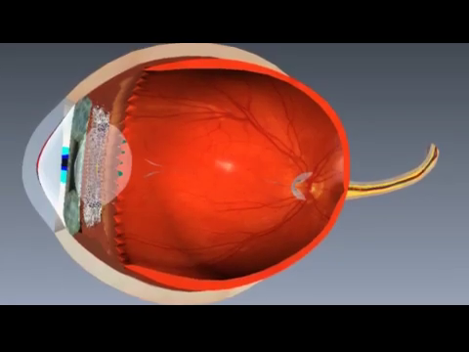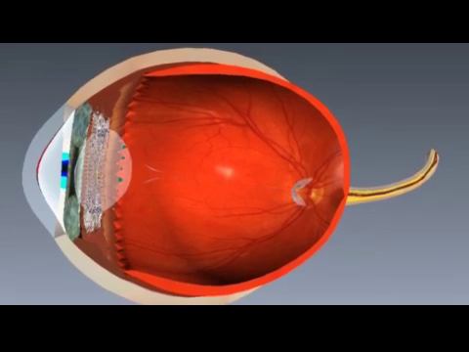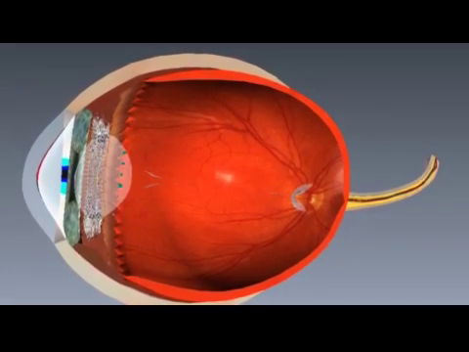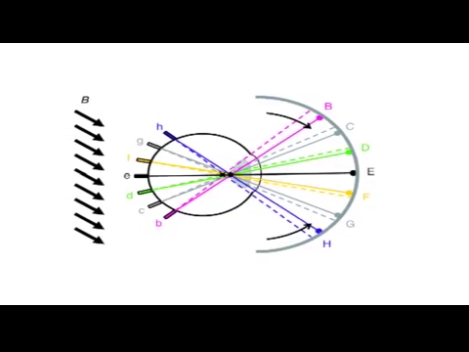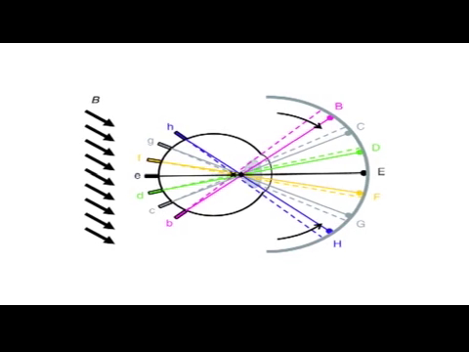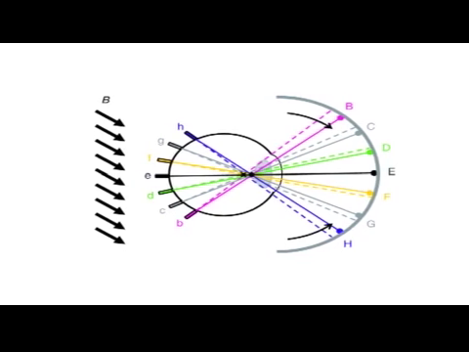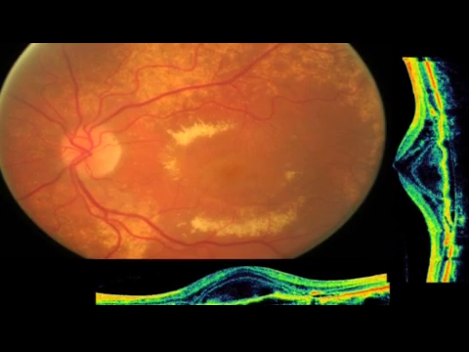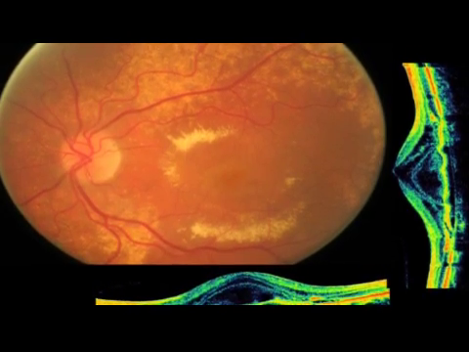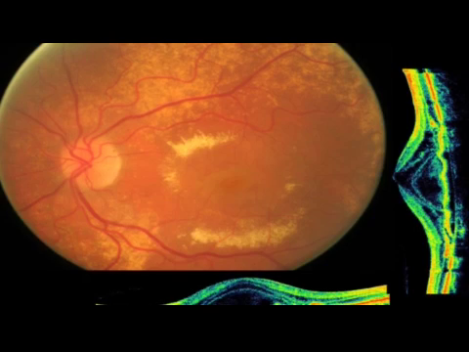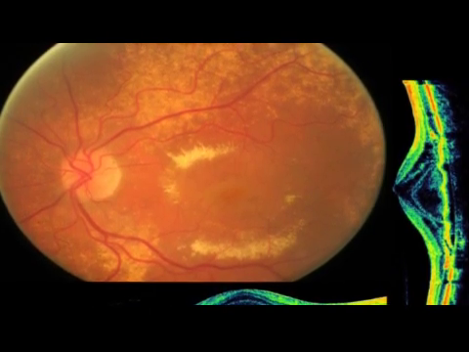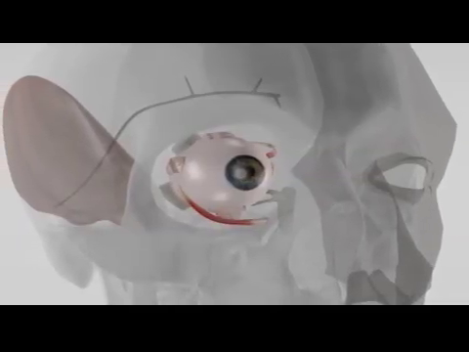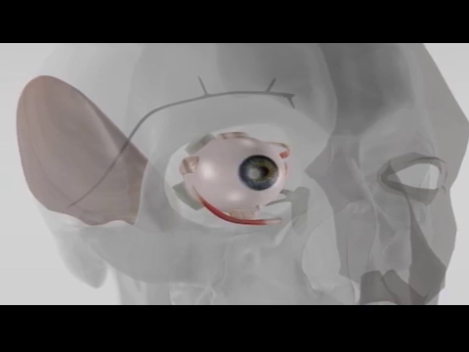In most people, the drainage angles are wide open, although in some individuals they can be narrow. For example, the usual angle is about 45 degrees, whereas a narrow angle is about 25 degrees or less. After exiting through the trabecular meshwork in the drainage angle, the aqueous fluid then drains into tiny blood vessels, capillaries, into the main bloodstream. The aqueous humor should not be confused with tears, which are produced by a gland outside of the eyeball itself.